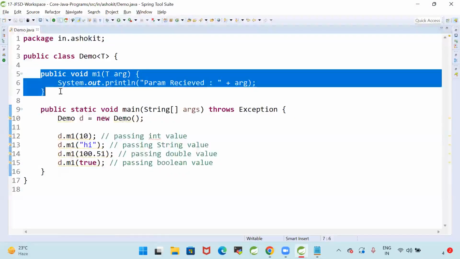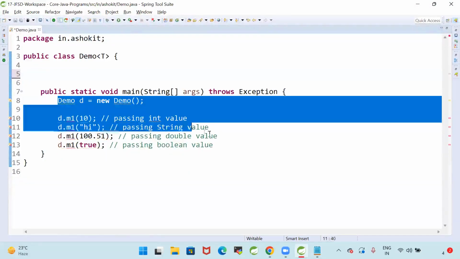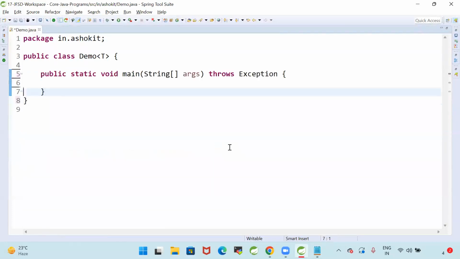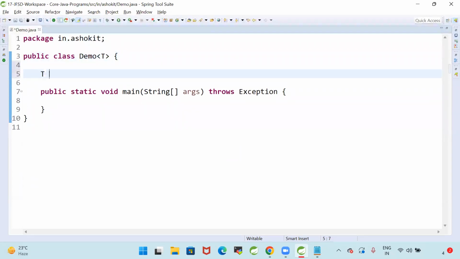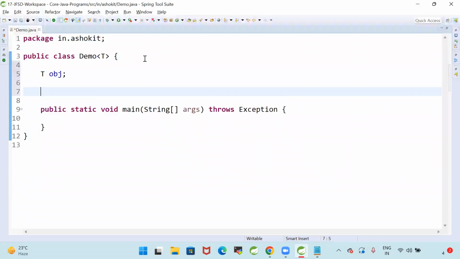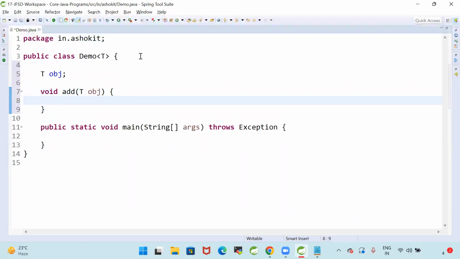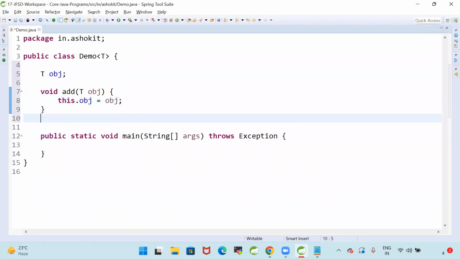Now see here, I'm going to write one more program. Class Demo of T. T means what, guys? Type. The Demo class can hold any type of object. Now I am going to declare T obj. Void add T obj, this.obj = obj.